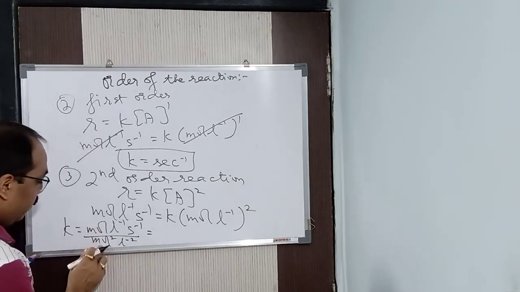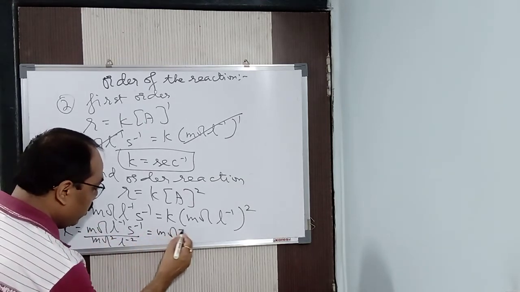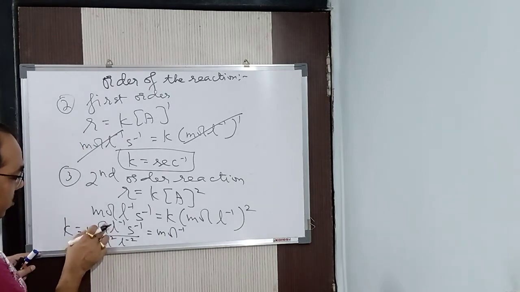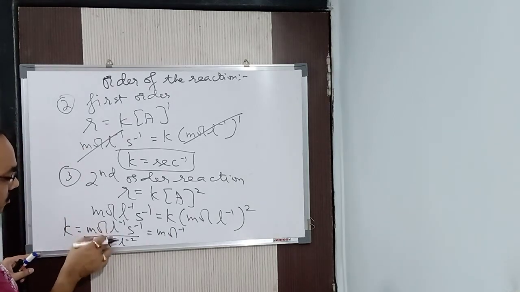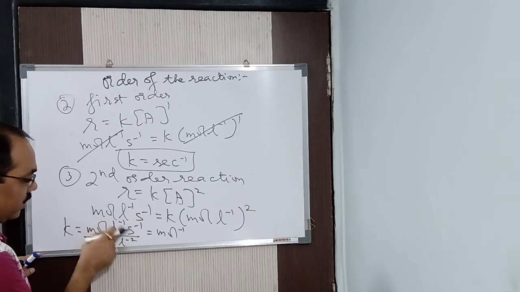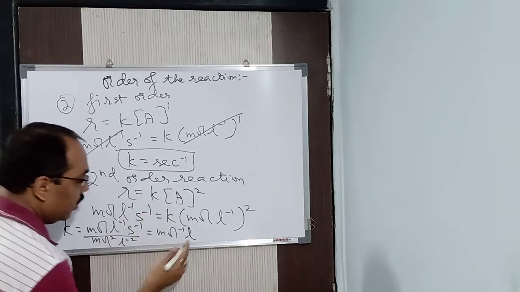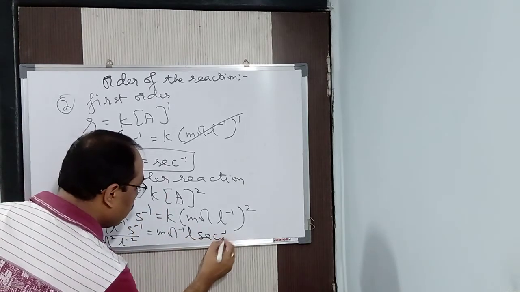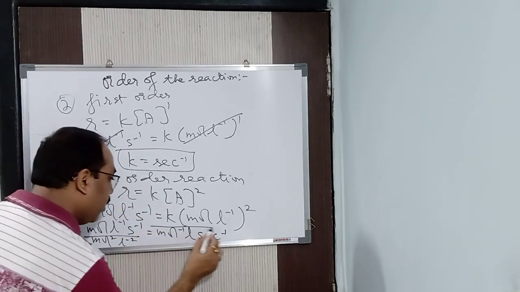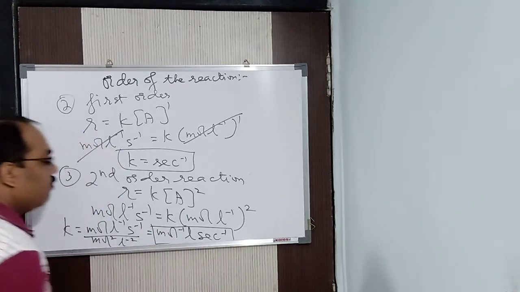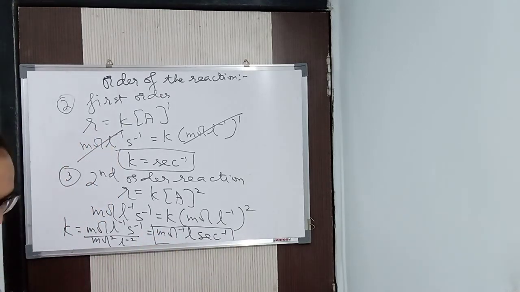So mole and mole square, what it remains? Mole to the power minus 1. Here mole and here it is mole square. So it is 1, 1 minus 2 is minus 1. Here minus 1 and here minus 2. This goes up, it will become plus 2. So it will be what? Liter, minus 1 plus 2 is 1. Liter, and here second inverse. So what is the unit for rate constant for second order reaction? Mole inverse, liter, second inverse.